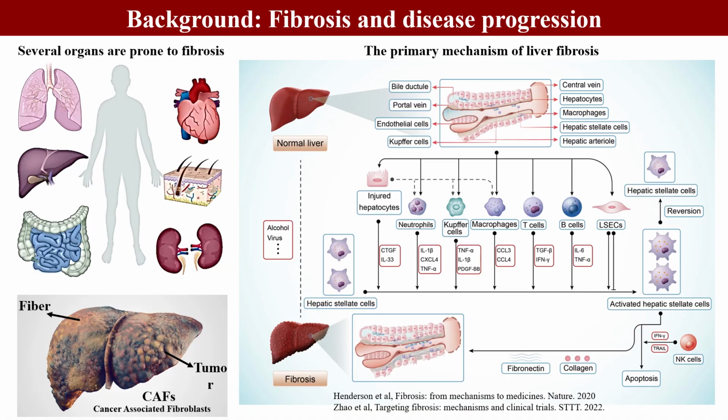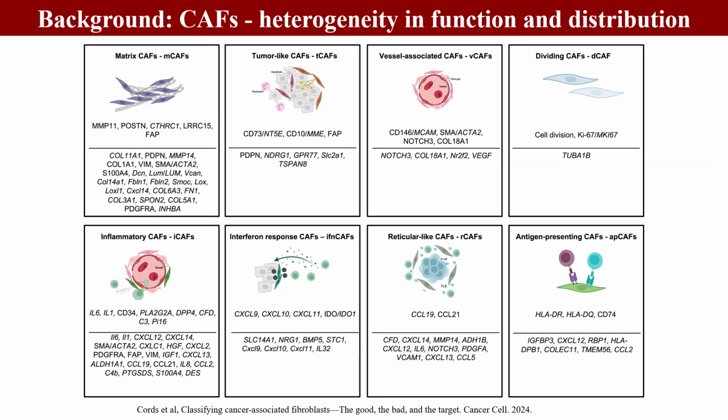Fibrosis is considered an early stage in the development of liver cancer. The bidirectional regulation between tumor cells and fibroblasts is a key factor in further mediating disease progression. Recent studies have shown that tumor-associated fibroblasts are a heterogeneous cell population with diverse functions and spatial distribution. However, there is still a lack of high-quality research data regarding their functional polarization characteristics and spatial distribution patterns in